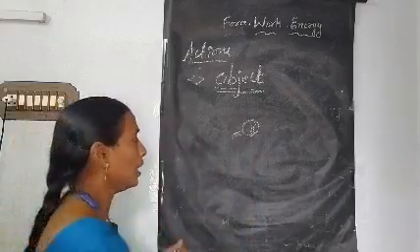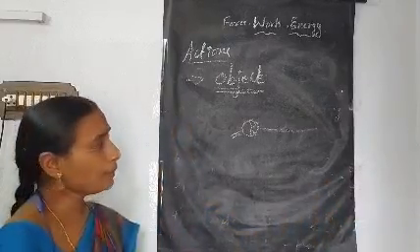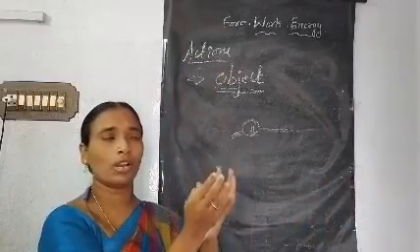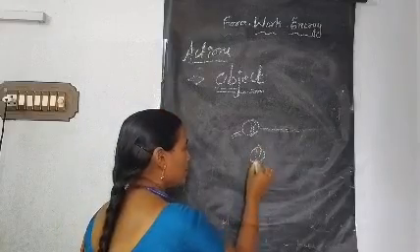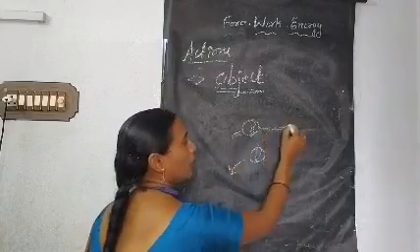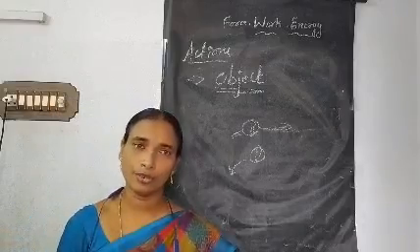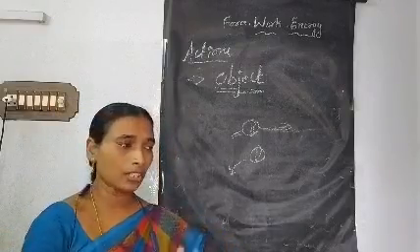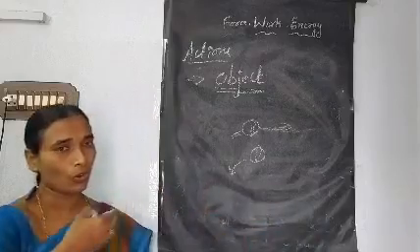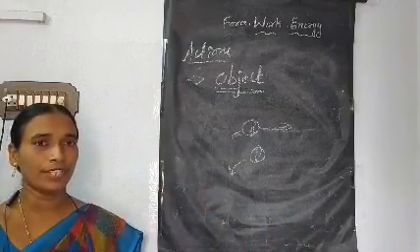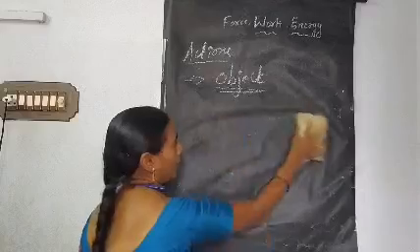When I throw, the ball will go away from my place. Sometimes I want to stop the ball, otherwise I want to catch the ball. Then the ball is coming towards me. Here the ball is going away from me. So what are the actions we are doing in our daily life? Either the object moves forward, otherwise the object comes towards us. Based on these features, we are giving a particular name for those actions.